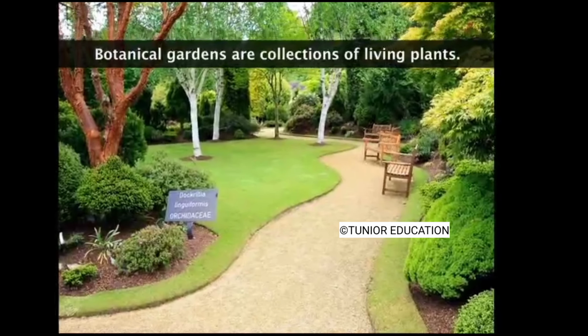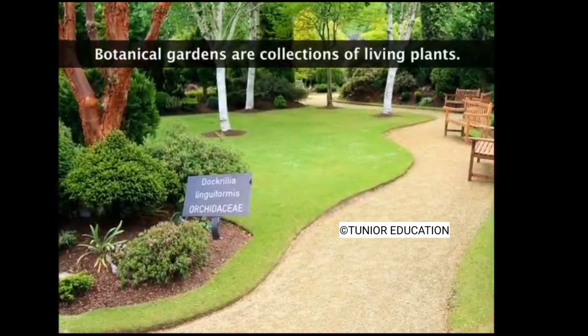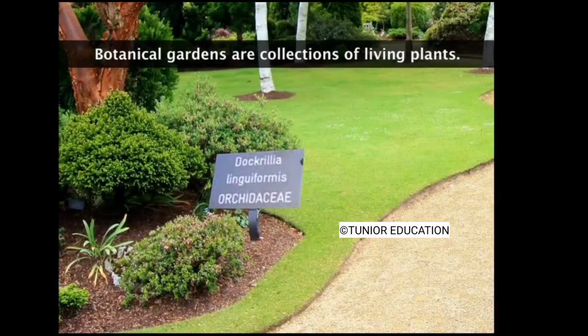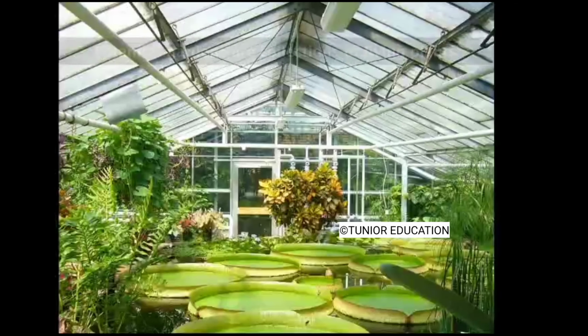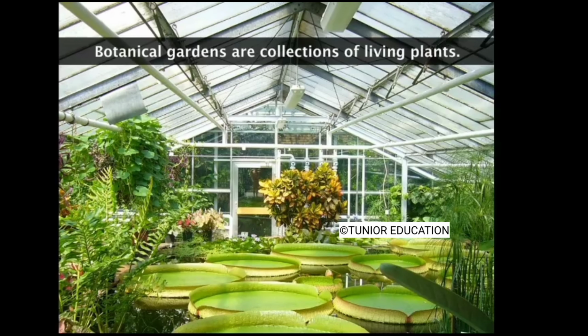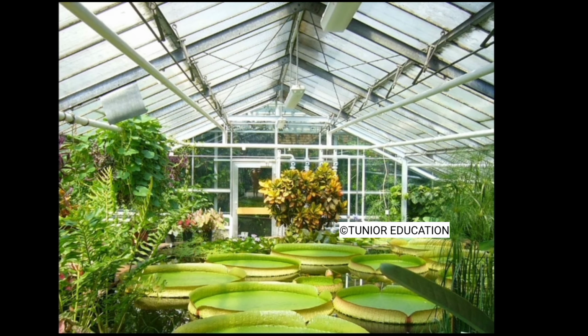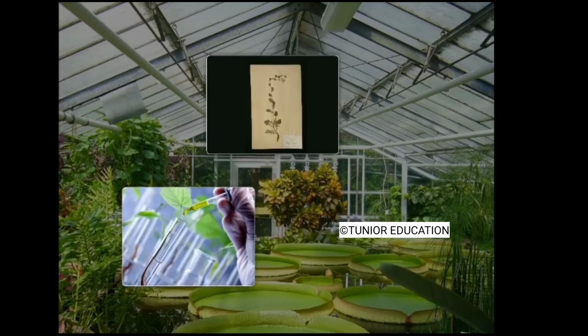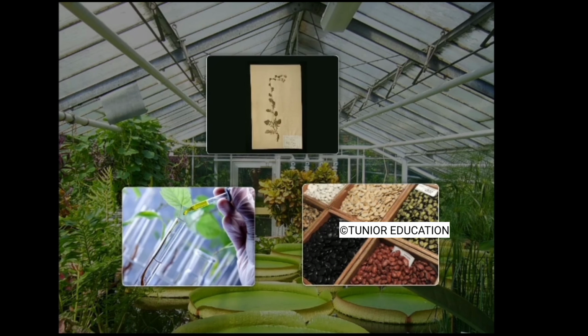Botanic Garden is an area in which a wide range of plants are grown for scientific, educational, and aesthetic purposes. Plants in the Botanic Gardens are labeled indicating their scientific names. Large greenhouses are maintained in botanical gardens so that they can provide appropriate conditions for exotic plants. Botanic gardens also include herbaria, research laboratories, and gene banks.